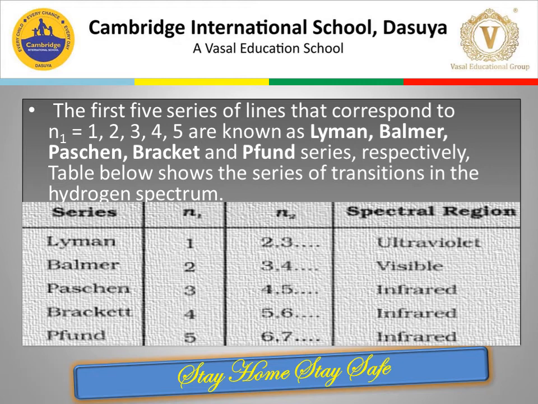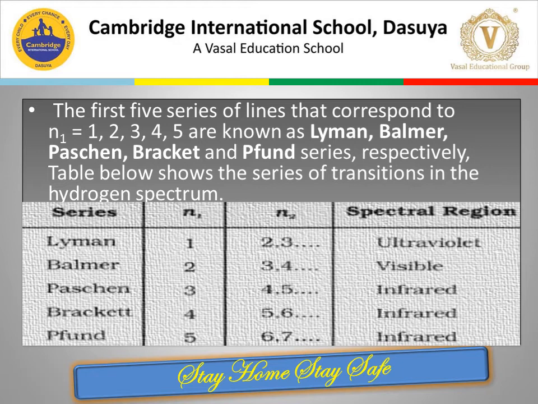For the Balmer series, n1 is equal to 2 and n2 is equal to 3, 4, 5, etc. It is the only series which is visible, as it lies in the visible region.